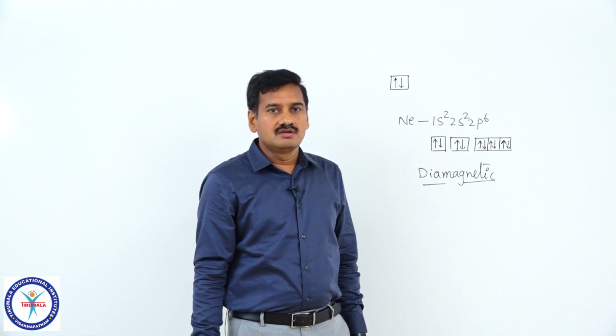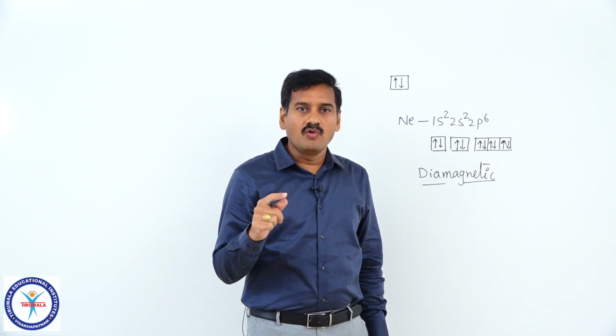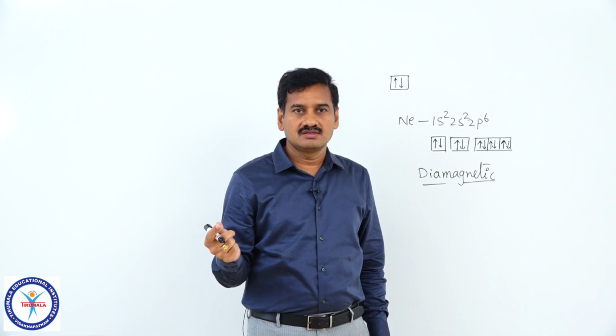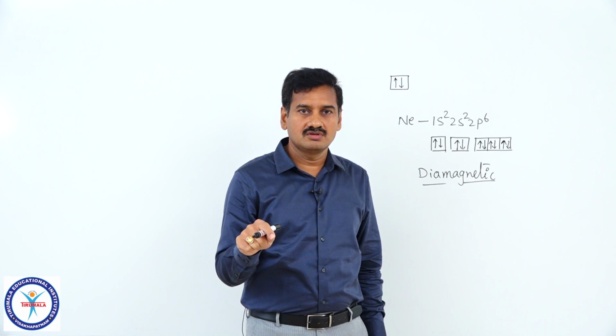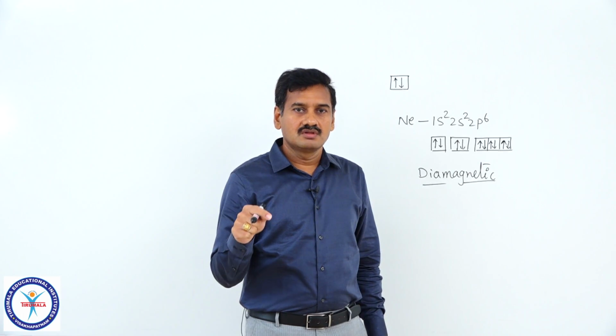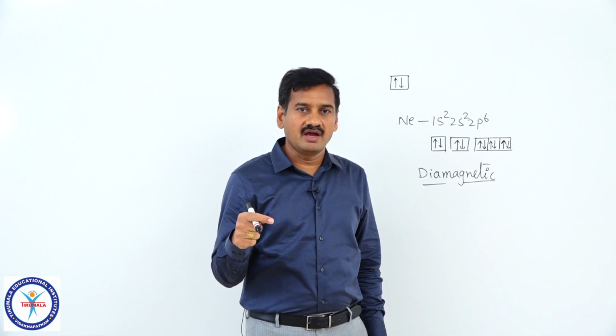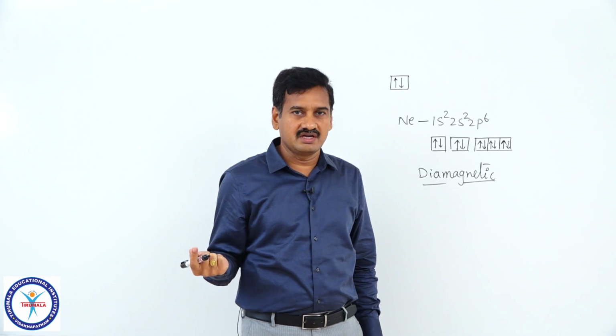But those with one or more unpaired electrons, where the resulting magnetic moment is not cancelled out, are either paramagnetic or ferromagnetic.